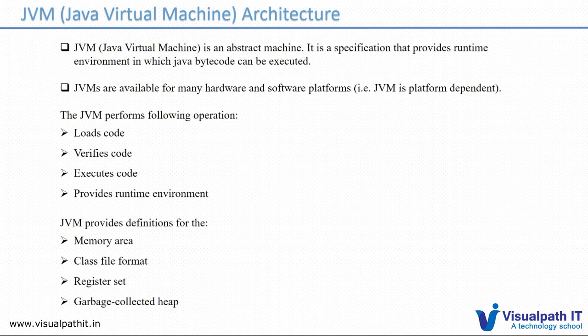So what the JVM actually does is it loads the dot class file, which is the loaded code, and it verifies that bytecode, whether it has proper syntax and proper programming syntax, whether it is following predefined structures or not. Once all the validations are done, it moves to the next phase, which is the execution phase. It runs the code, and then it provides the runtime environment.